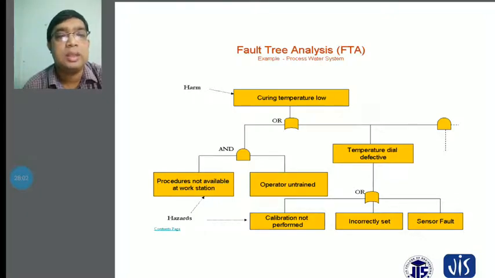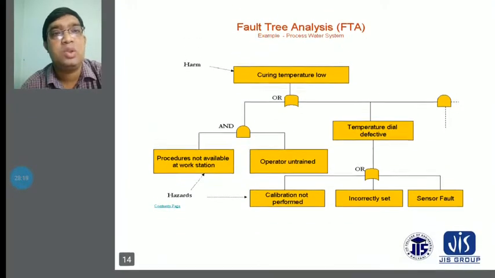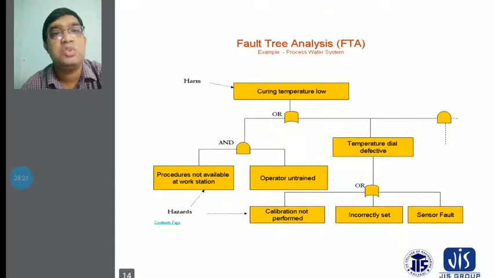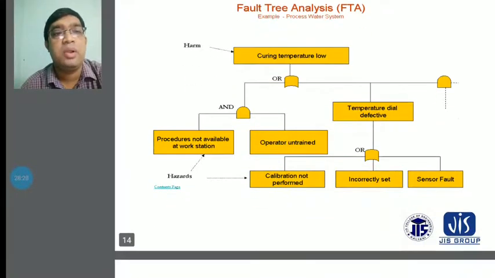Another thing to consider is sensor faults. For this you have to consider the AND or OR gates, and errors are also considered in the fault tree analysis. You also have to reduce the risk and reduce the failures according to the fault tree analysis.